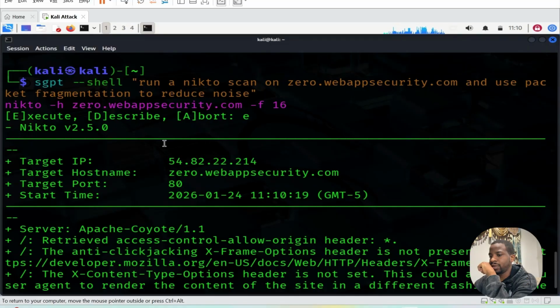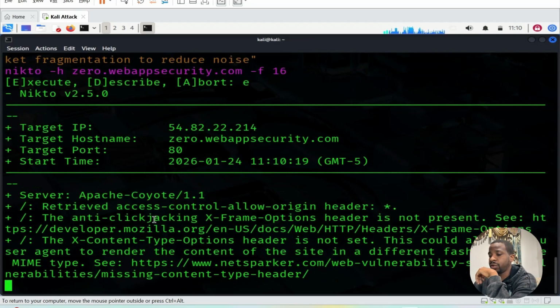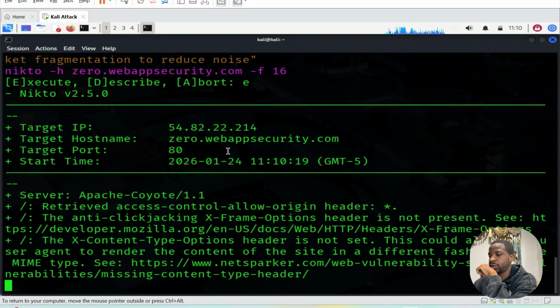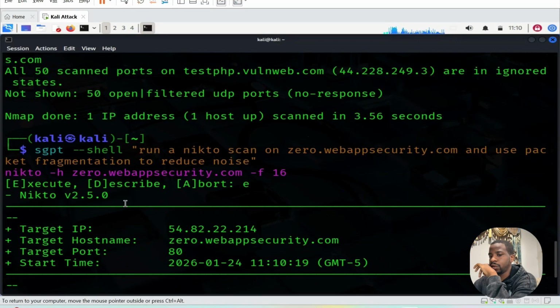So you see, that's what I like about the Nikto scan. It's giving us a little bit more information. Target IP, this is the IP. This is the host name, target port, and it's still doing the vulnerability scan. It's not done yet. Start time, it's giving us today's date. That's the version of Nikto it's going to use.